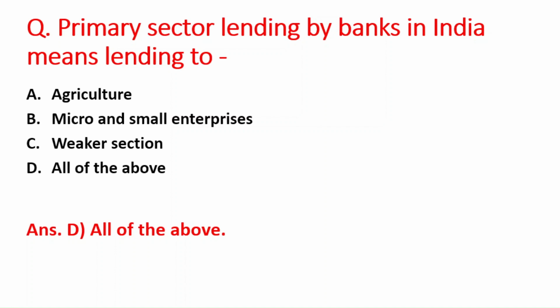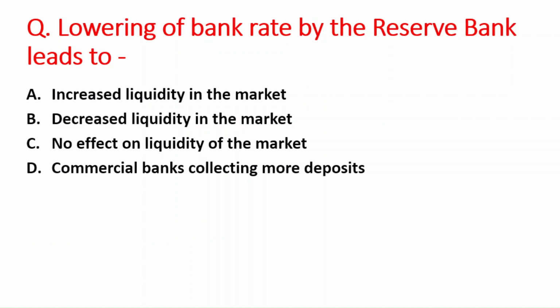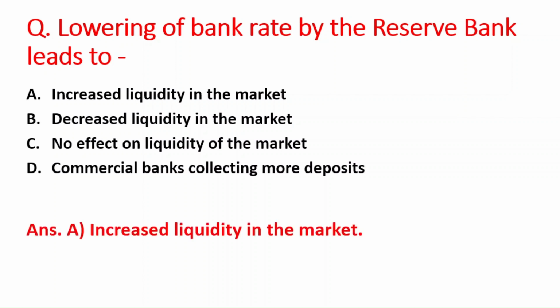Next question is, lowering of bank rate by the Reserve Bank of India leads to: A option is increased liquidity in the market, B option is decreased liquidity in the market, C option is no effect on the liquidity of the market, and last option is commercial banks collecting more deposits. So by lowering the bank rate, the RBI leads to increased liquidity in the market. Option A is the right answer.